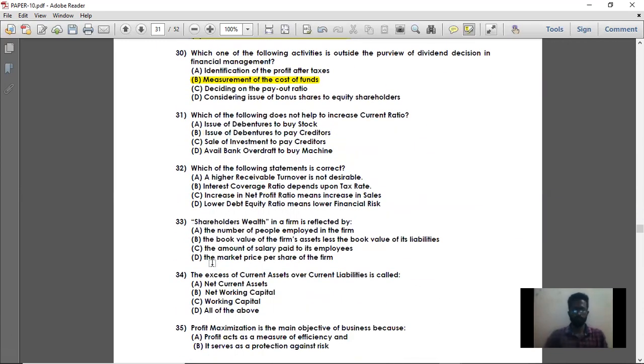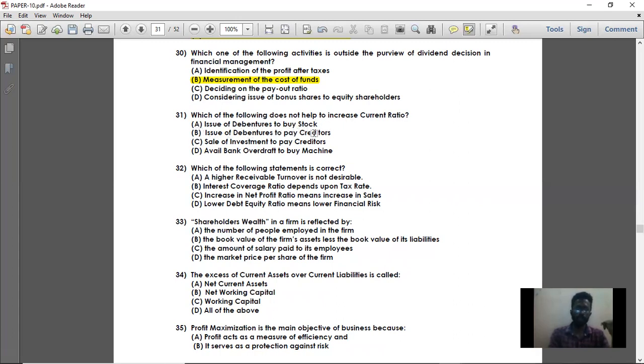Next, question number 31. Which of the following does not help to increase the current ratio? So how can you increase the current ratio? Only when there is increase in current assets or decrease in current liabilities can the current ratio be increased. Simple. So option A, issue of debentures to buy stock. When you are buying stock, your current asset is going up. So ultimately your current ratio is going to go up. So option A will increase the current ratio. Here they ask which does not help to increase the current ratio.